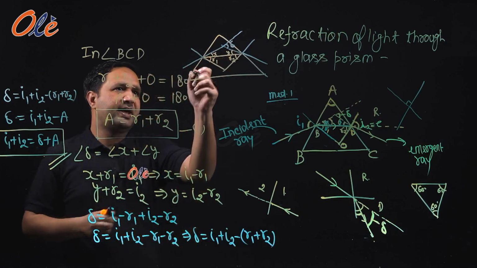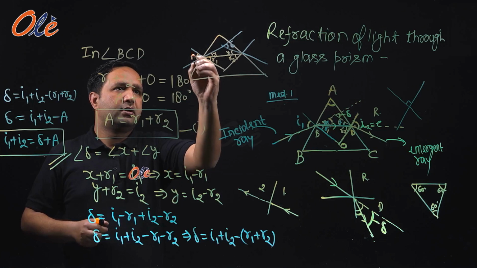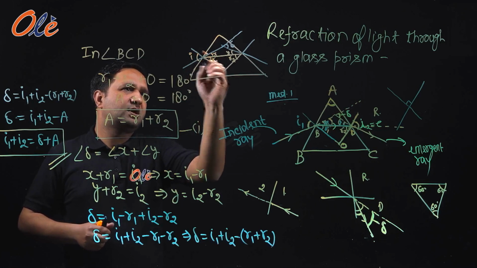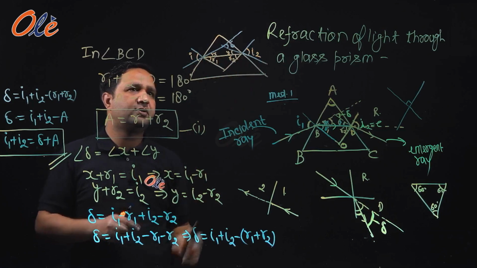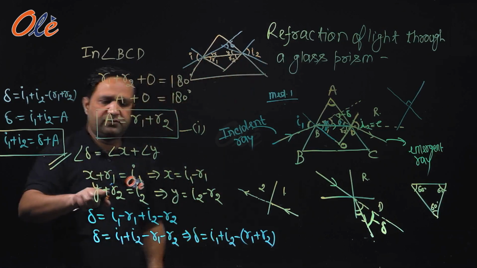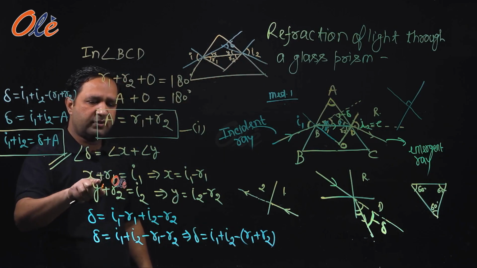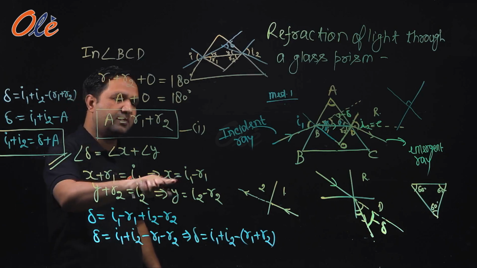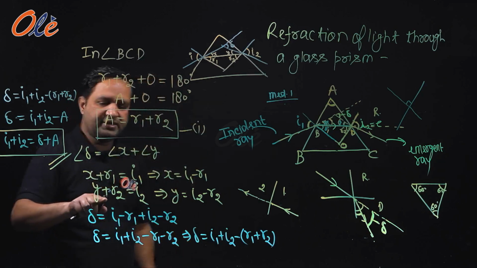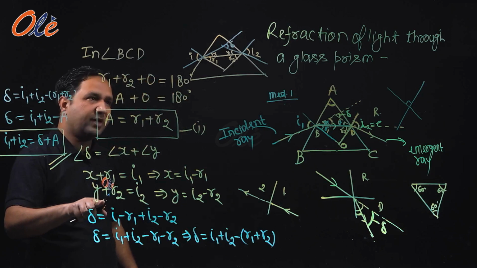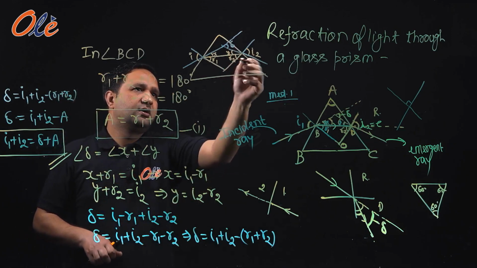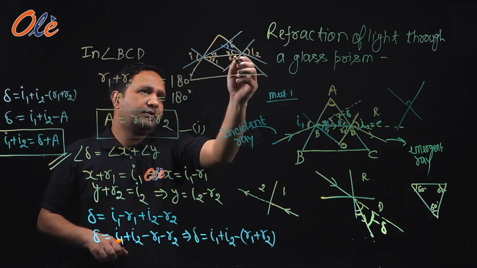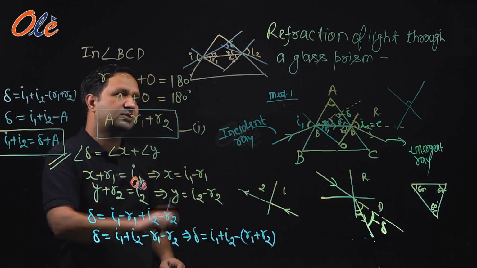And what will be X and Y? Since I1 is equal to X plus R1, hence X will be I1 minus R1, and I2 is equal to Y plus R2, hence Y is equal to I2 minus R2.